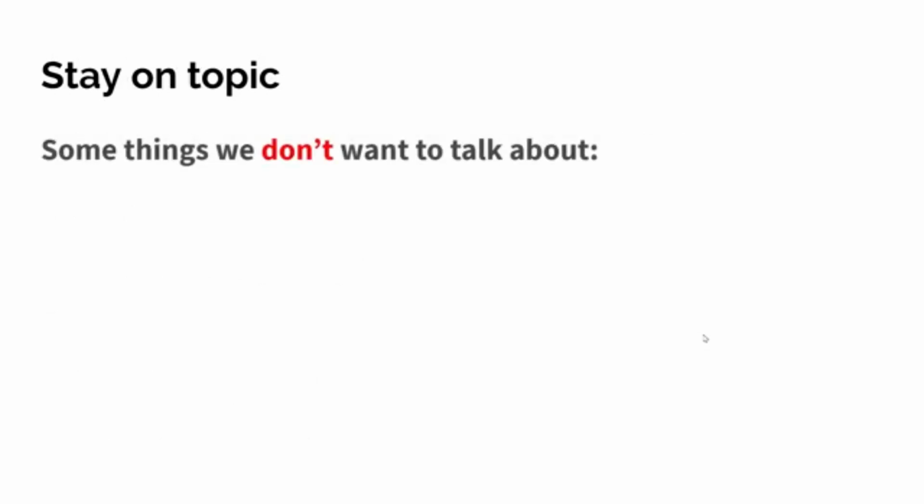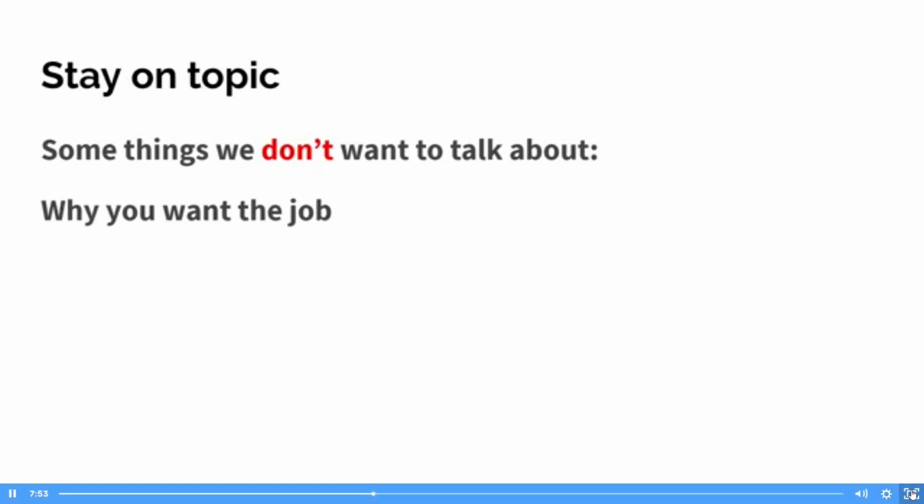Remember, there are some things that we don't want to talk about. What students often seem to do is talk about previous bullet points. The previous bullet point paragraph was why you want a job. Remember, you don't want to be repeating information that was in the previous bullet point. And the very first bullet point was details of a job or details of your study. We don't need to be talking about that either, because we want to be talking about how your friend can help you find a job. So make sure that we stay on topic, and we don't start talking about other things which are not relevant to the topic.